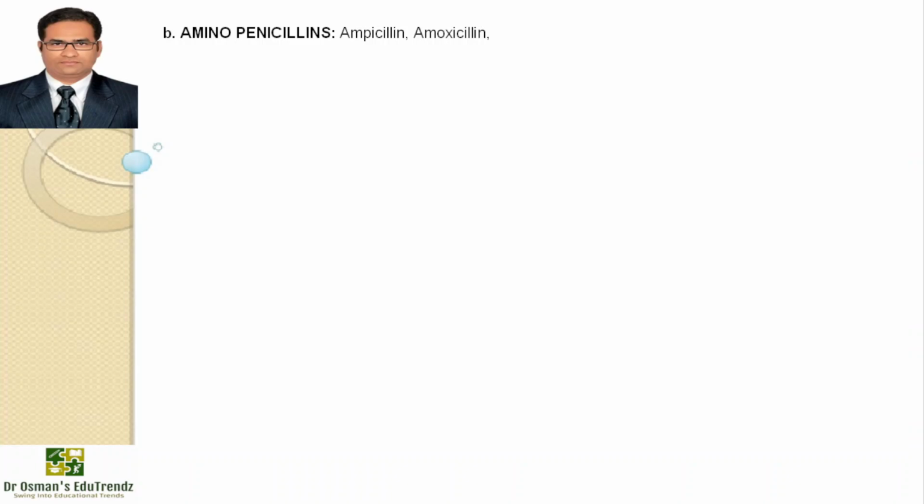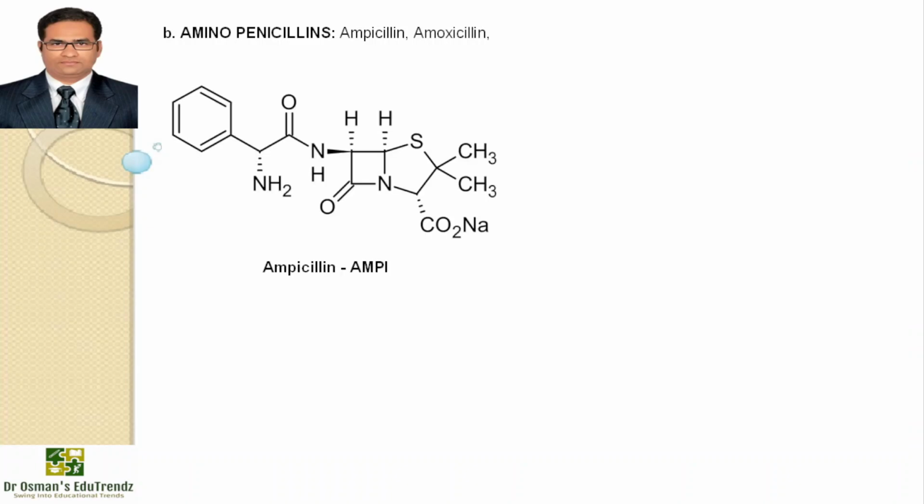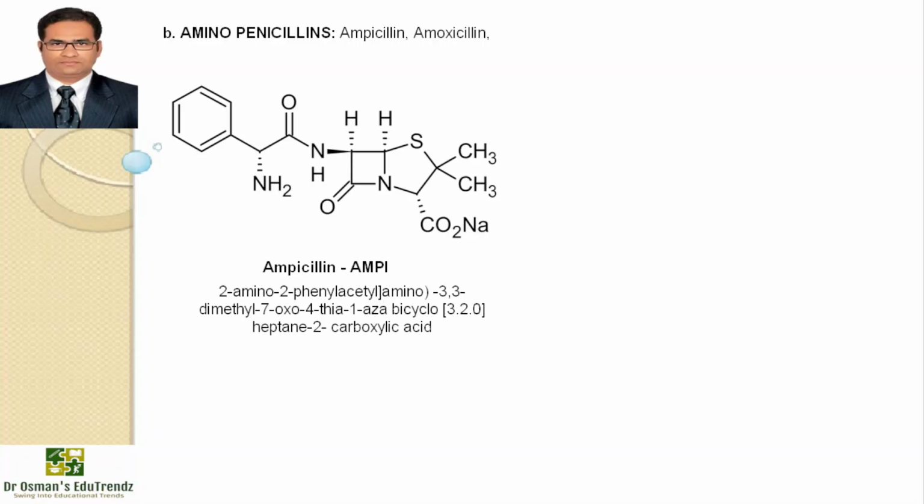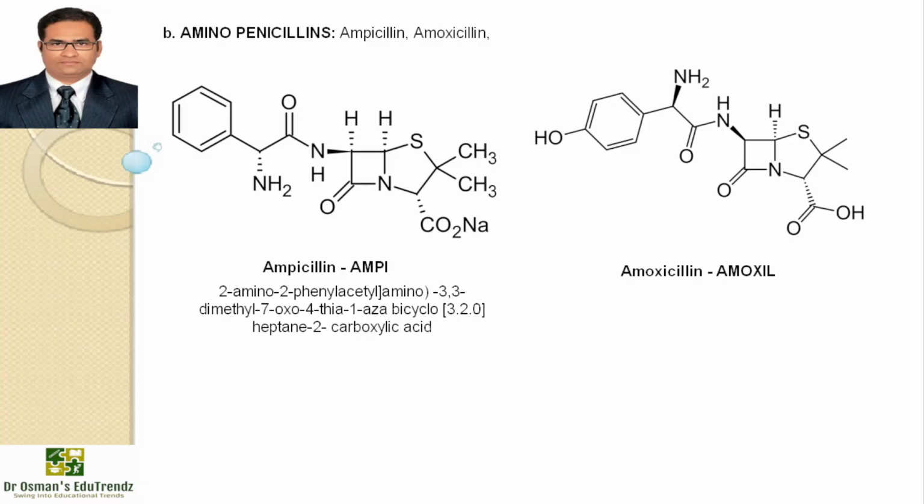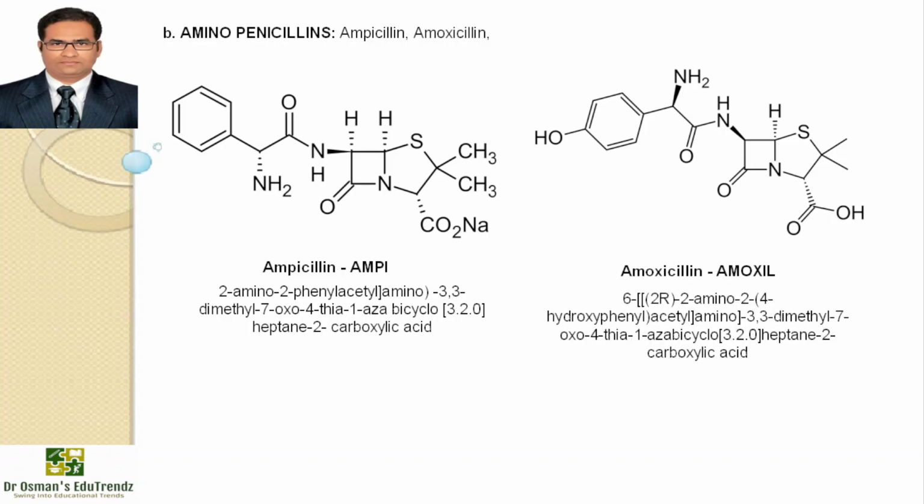Now moving on to the second subclass, aminopenicillins, ampicillin and amoxicillin. Ampicillin available with the brand name Ampi and IUPAC name 2-amino-2-phenyl acetyl amino 3,3-dimethyl-7-oxo-4-thia, 1-aza-bicycloheptane 2-carboxylic acid. We have the structure of amoxicillin available with the brand name Amoxil and IUPAC name 6,2-amino-2,4-hydroxyphenyl acetyl amino 3,3-dimethyl-7-oxo-4-thia, 1-aza-bicycloheptane 2-carboxylic acid. Ampicillin and amoxicillin have similar spectrum of activity to penicillin G but are more active against